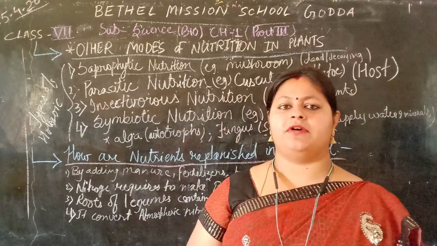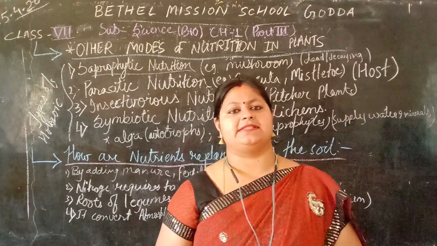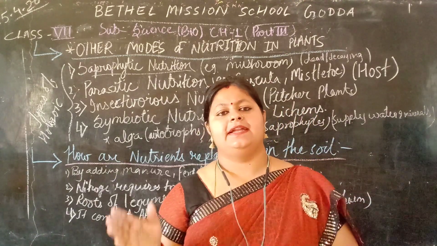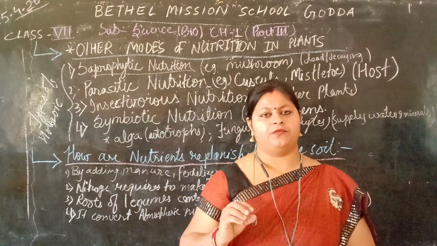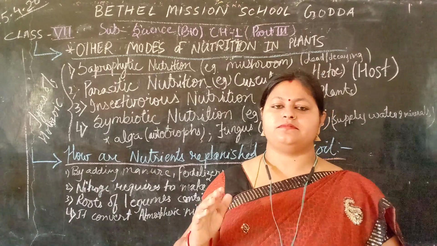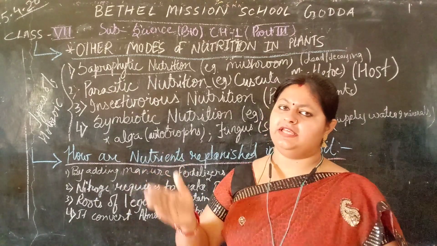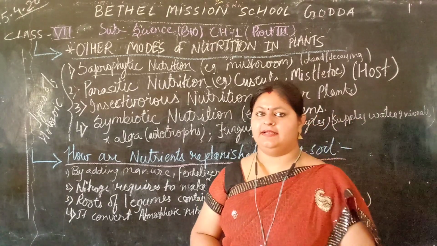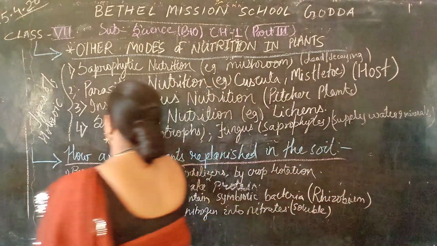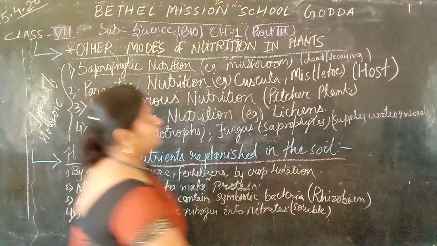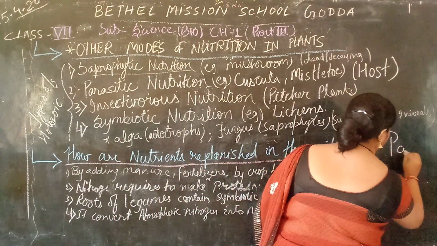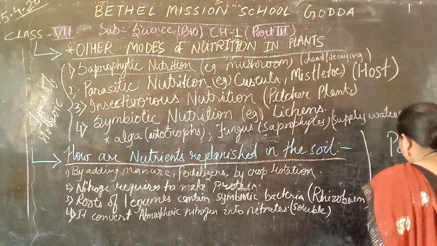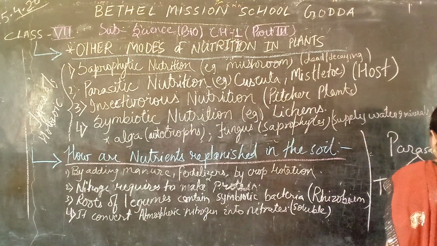It is very clear from the words totally parasite and partially parasite. Total parasites depend fully upon the host body for their food and for their nourishment. Totally parasitic nutrition depends fully on the host body for their growth and nourishment. But partial parasitic nutrition is divided into two, total and partial.